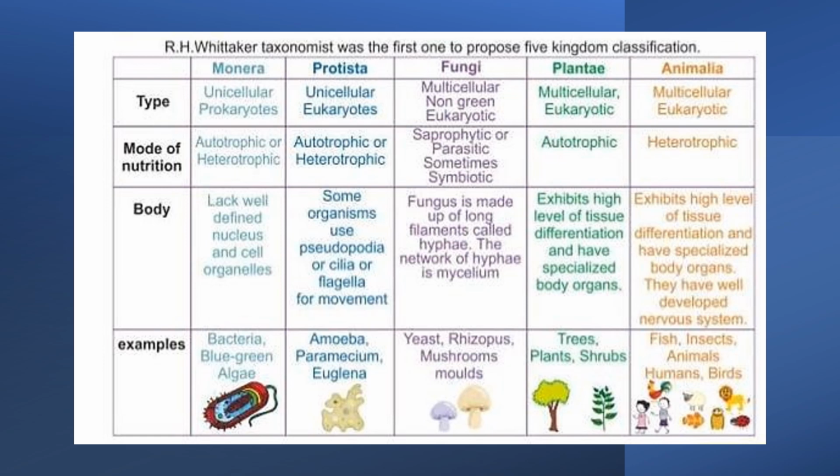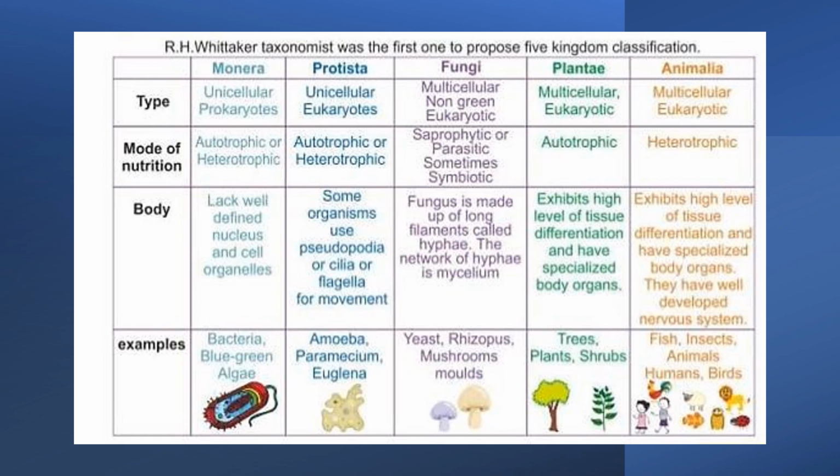Then we have Protista. Again, this is a unicellular eukaryotic cell. Okay, these also are autotrophic or heterotrophic. Some organisms use pseudopodia, cilia, or flagella for movement. Cilia are small hair-like structures that help it to crawl, and pseudopodia is basically when the cell changes its shape to move forward. Okay, for example, amoeba. We all would have studied about amoeba in our classes.